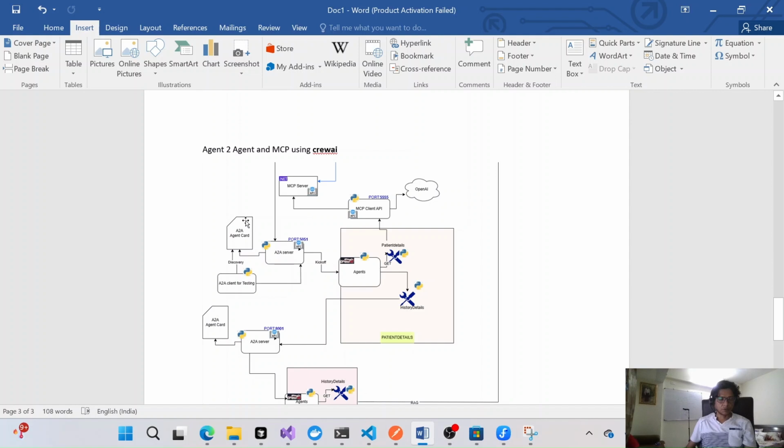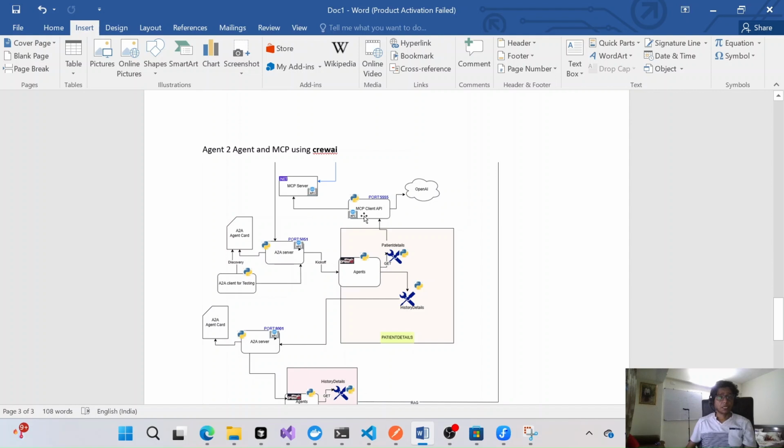This agent card will have some capabilities, so depending on the descriptions, it will call this A2A server. Depending on the details, this A2A server will call these agents, and once it calls these agents, the agent will then go and call this MCP client.